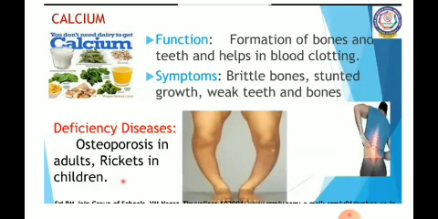Here you can observe the child will be suffering from the disease called rickets. And in adults we can observe osteoporosis. Understood? Here in adults you can observe in the picture the backbone. There will be pain in the back, and the person is suffering from the disease called osteoporosis. Here you can observe the child's legs are not straight, they are curved. The knees will be curved because he is not taking proper calcium in his diet. This disease is called rickets, children.